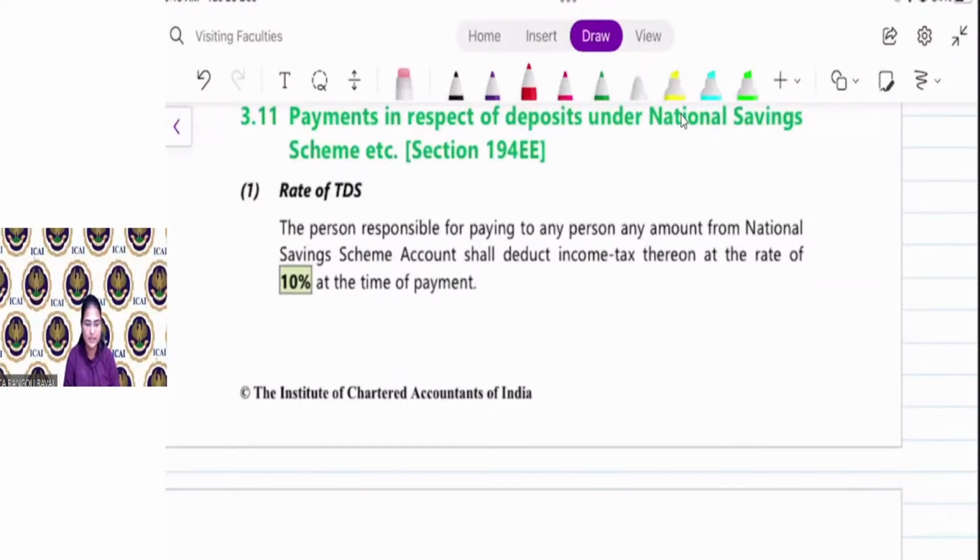Chalo. Next is payment in respect of deposit under National Savings Scheme. If you have deposited any amount in National Savings Scheme and you receive any amount from that deposit, then at the time of payment, there is no threshold limit. The National Savings Scheme will deduct TDS at the rate of 10%.